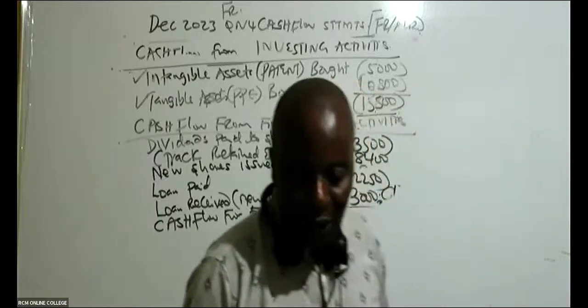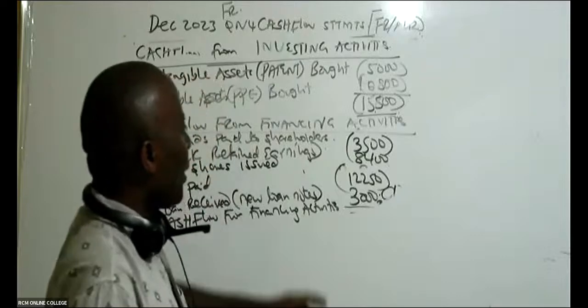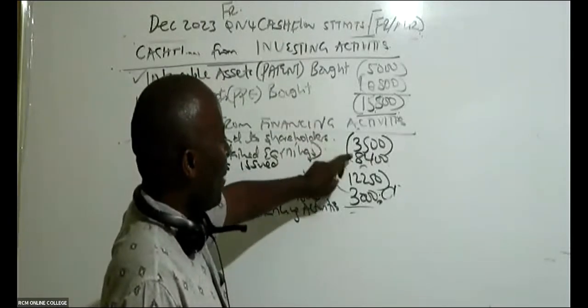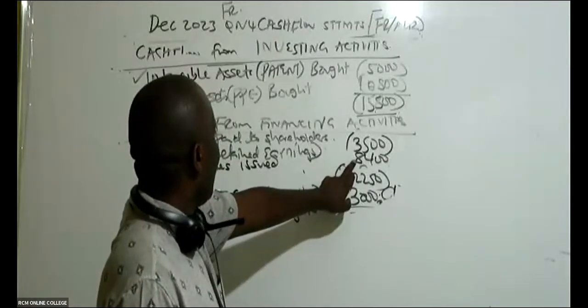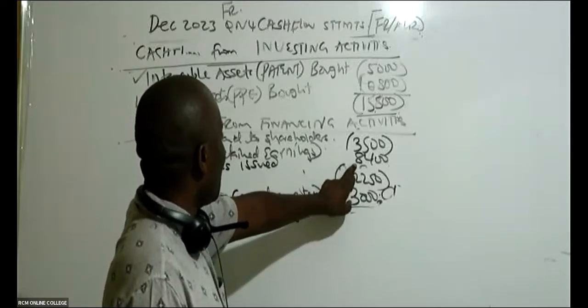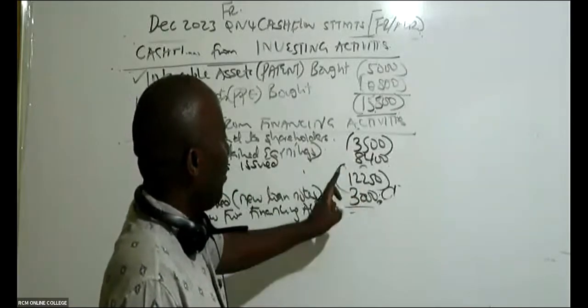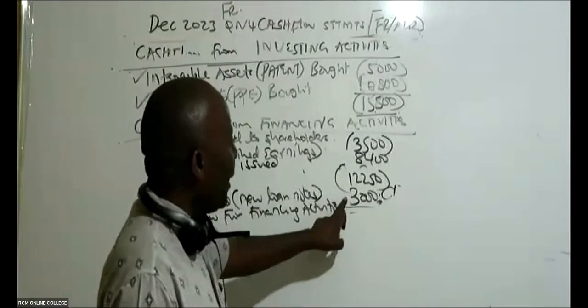How much do we have in total there? 21,150 negative. So remember, this is 3,500 negative plus 8,400. Remember, this is positive. 8,400, we issued new shares, so we received this money, minus 12,250 because the loan was paid, and then we received 3,000. So you add 3,000.